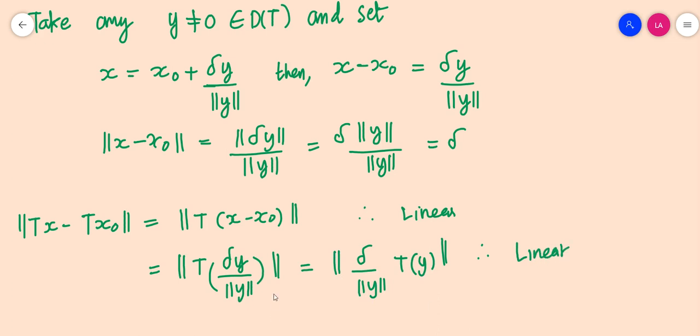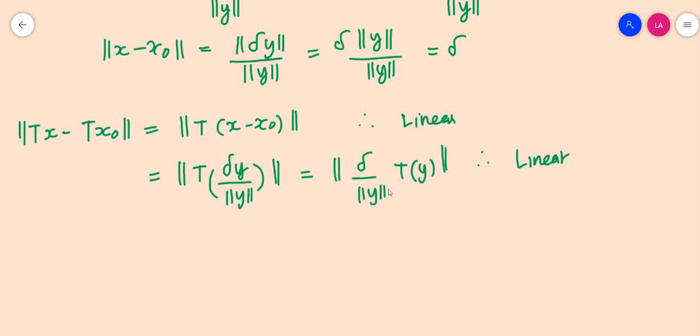Now using the properties of norm, we can take this constant outside, so we can write it as modulus of delta by norm y. Since delta is positive and norm y is positive, we do not need modulus, so this should be equal to delta by norm y into norm of Ty. We do not need modulus because this quantity is positive.